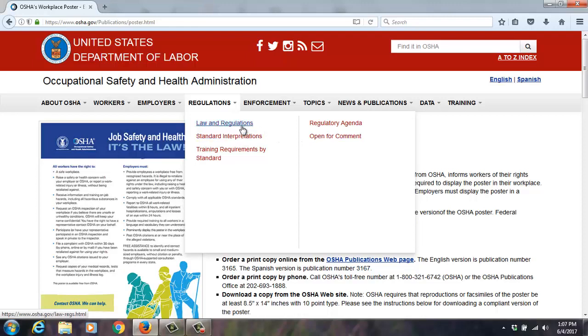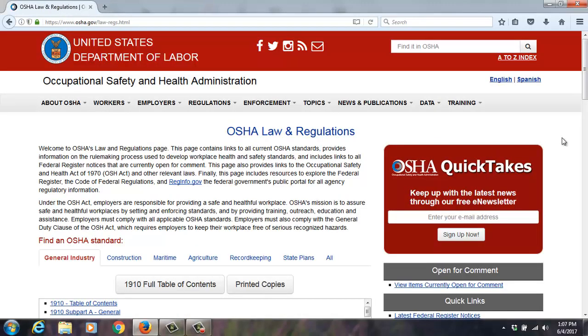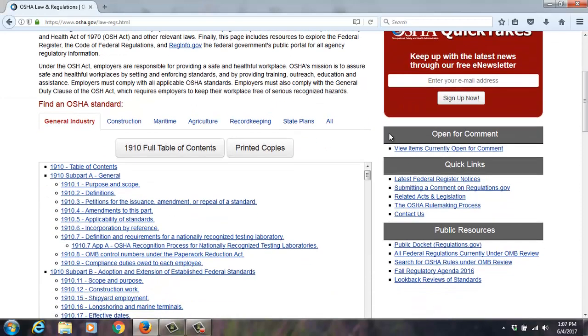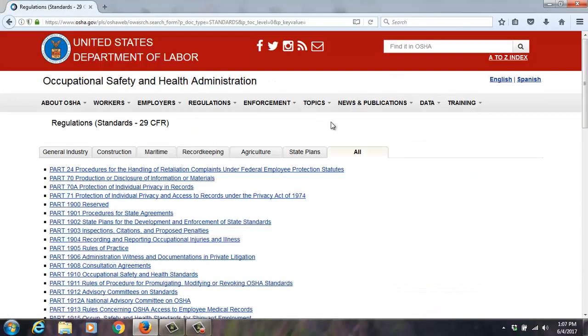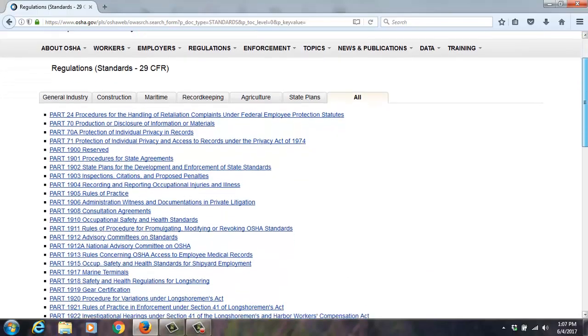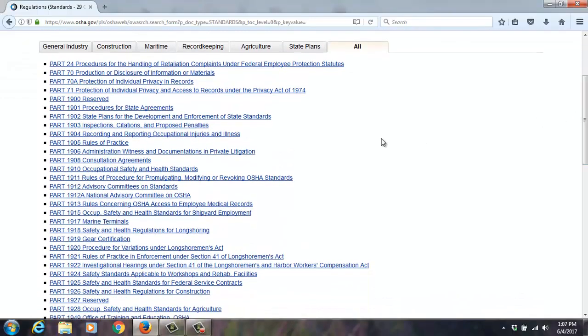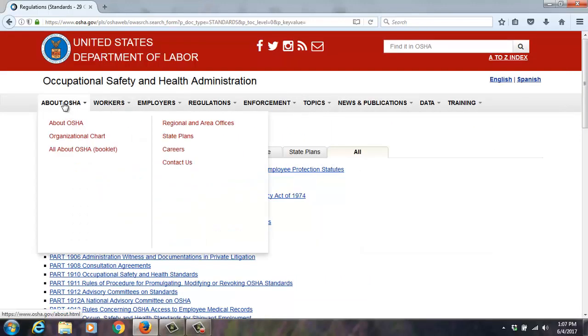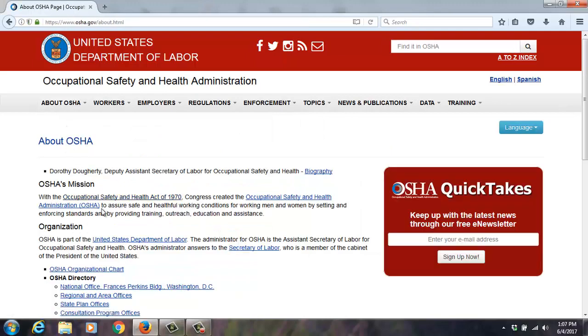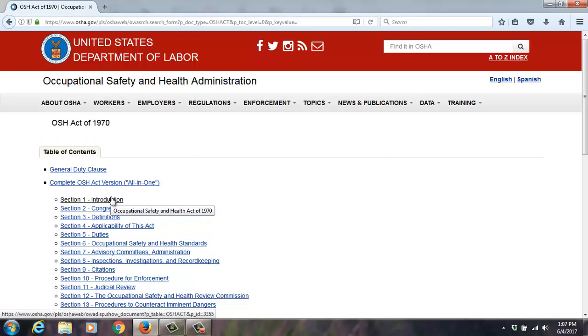As far as the regulations, what that looks like, got it broken down by area. I'm going to go all just so I can show you everything. So it's got a lot of stuff that people may not need. We've got the primary ones that I tend to deal with would be 1903, 1904, which is record keeping, 1910 general industry, and 1926 construction.